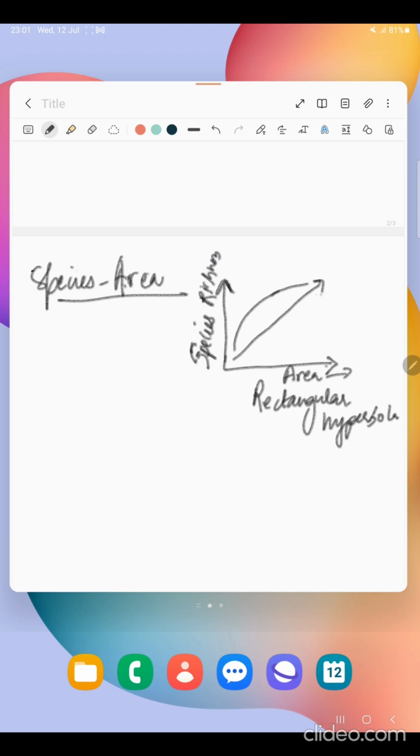On a logarithmic scale, this relationship has been described by an equation.